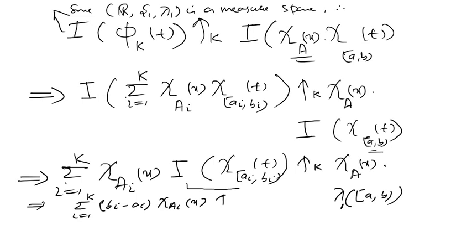It increases with respect to t, it's here b minus a times chi a of x, okay, because the Lebesgue measure of ab is equal to b minus a.